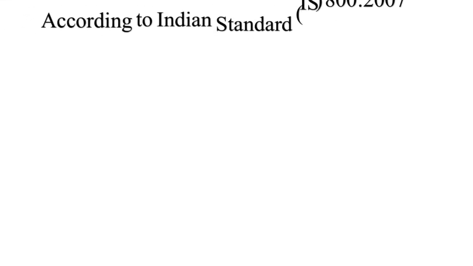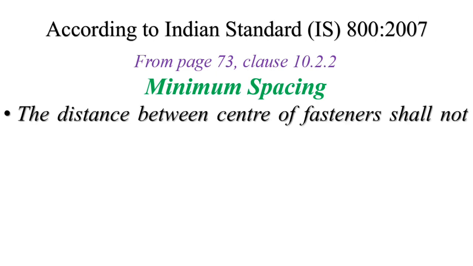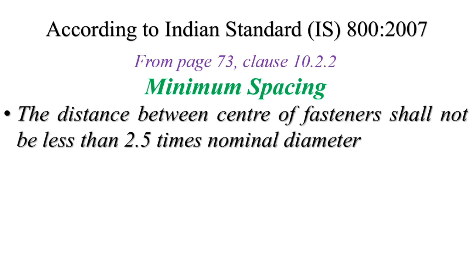Now another thing is we will have the value of pitch and gauge as well as the end distance and edge distance, which is given in page number 73, clause number 10.2.2, and it's written as minimum spacing. So the distance between center of fastener shall not be less than 2.5 times the nominal diameter of fastener.